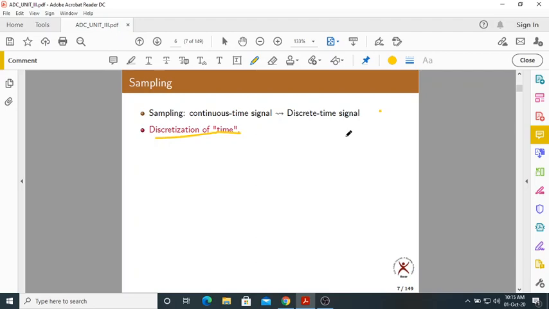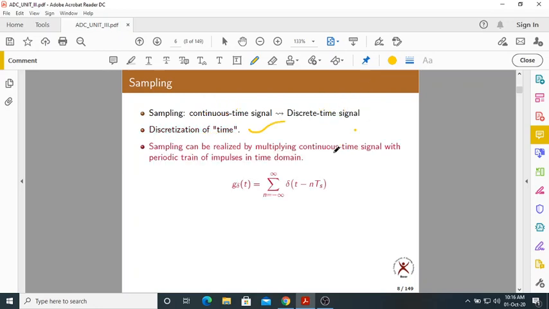You know already what discrete means. Discrete means a finite number of values, so continuous means an infinite number of values. You know the difference between a continuous time signal and a discrete time signal. A continuous time signal we generally write as x of t, as in signals and systems. A discrete time signal we write as x of n. So that is the continuous time signal and the discrete time signal.